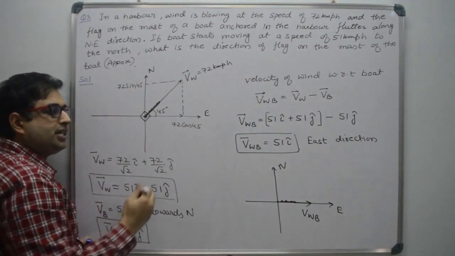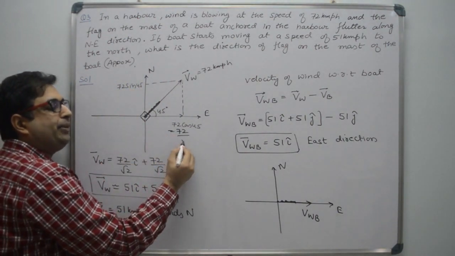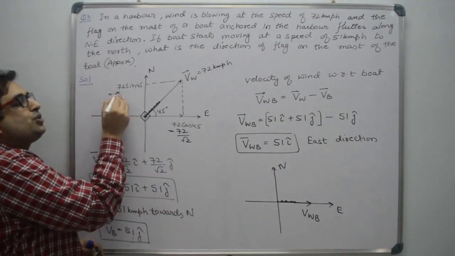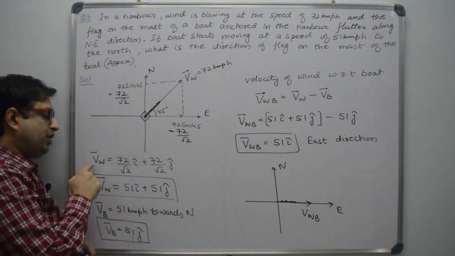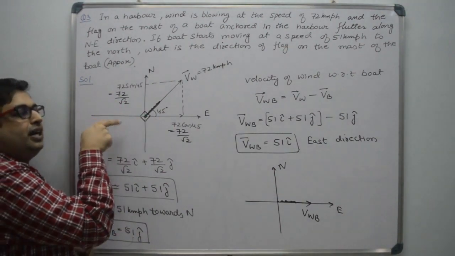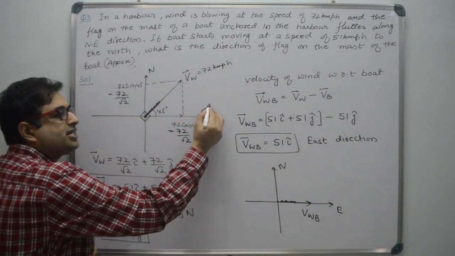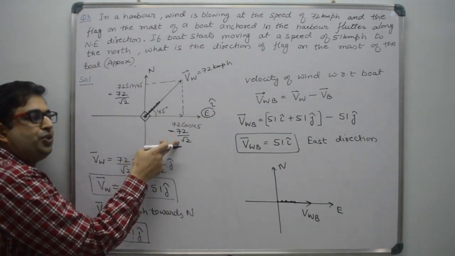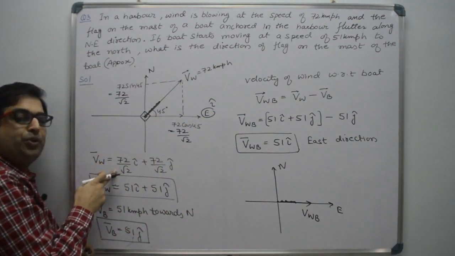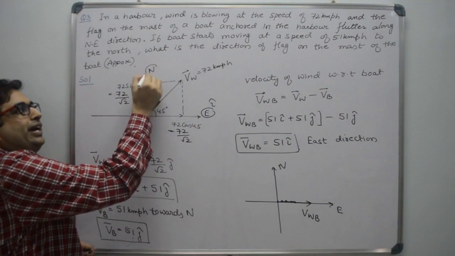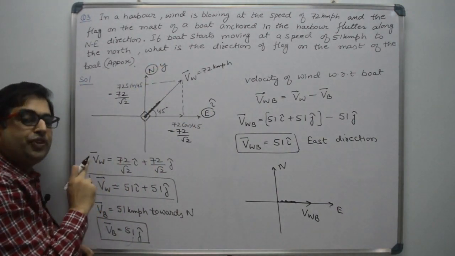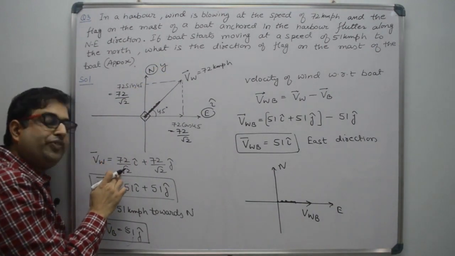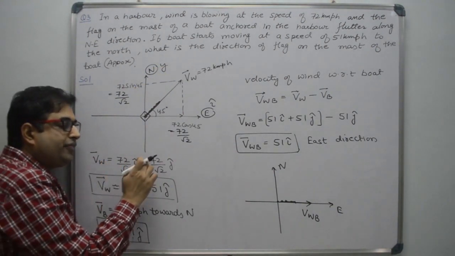That means it is 72 divided by root 2 and this is also 72 divided by root 2. Right? So velocity of wind is along x-axis 72 by root 2 and along y-axis 72 by root 2.